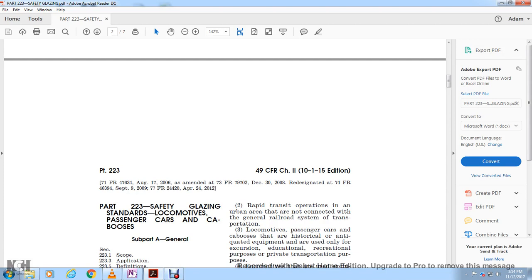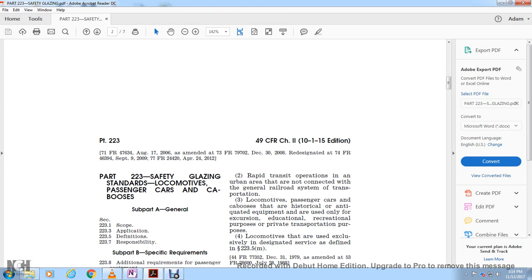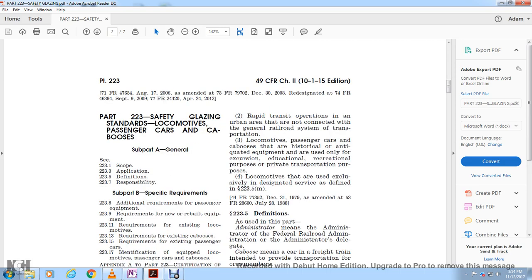CFR Title 49, Chapter 2, Part 223, Safety Glazing Standards: Locomotives, Passenger Cars and Cabooses. Subpart A, General: 223.1 Scope, 223.3 Application, 223.5 Definitions, 223.7 Responsibility. Subpart B: 223.8 Additional requirements for passenger equipment. 223.9 Requirements for new or rebuilt equipment. 223.11 Requirements for existing locomotives. 223.13 Requirements for existing cabooses.